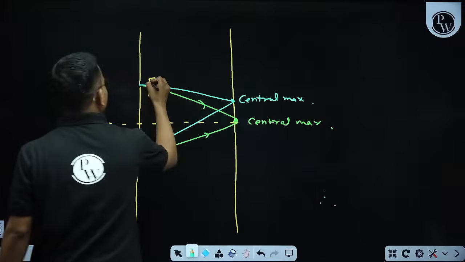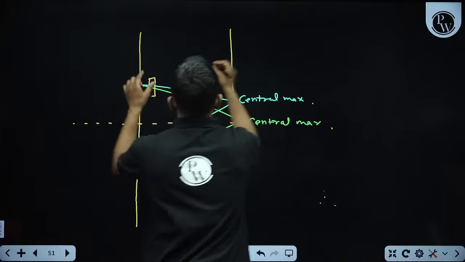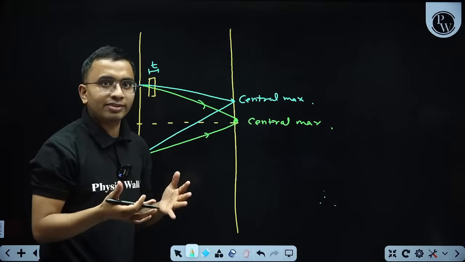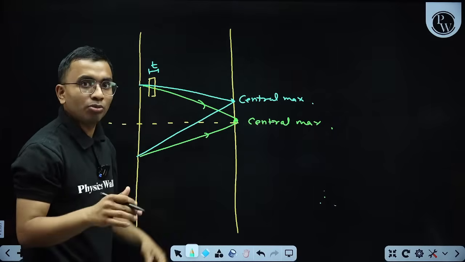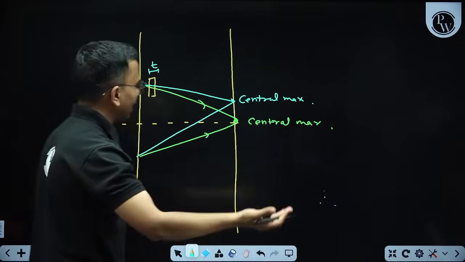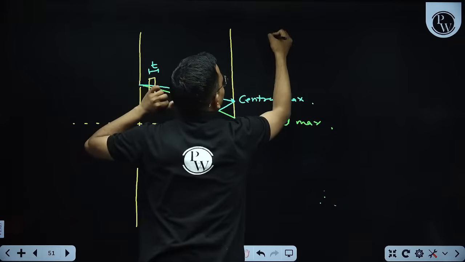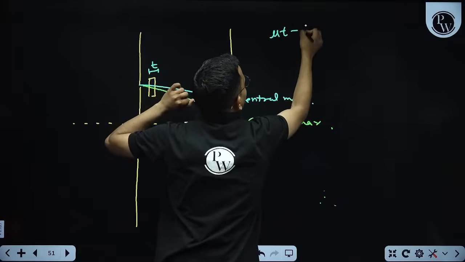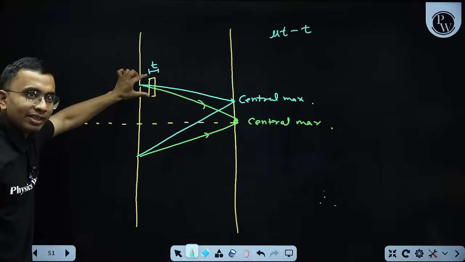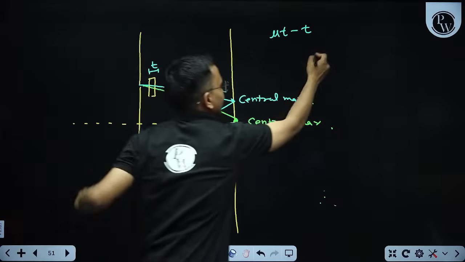Due to this sheet, how much extra distance was added? If the sheet was not there, with thickness T, the distance was T only. Now the sheet is there, so the optical distance becomes mu times T, due to refractive index mu. Initially it was T, now it is mu T. The additional distance due to the sheet is (mu minus 1) T. That is compensated by the difference between these two path lengths.